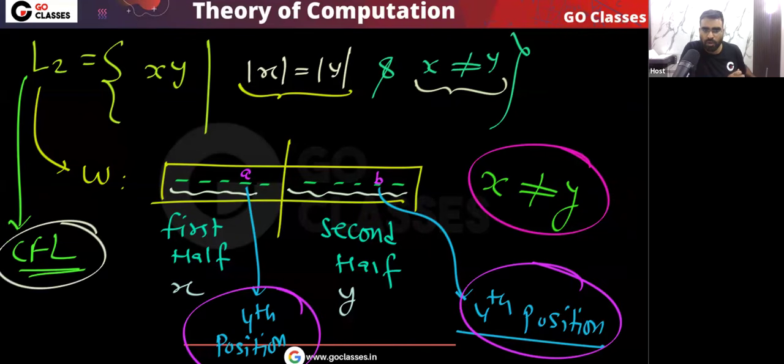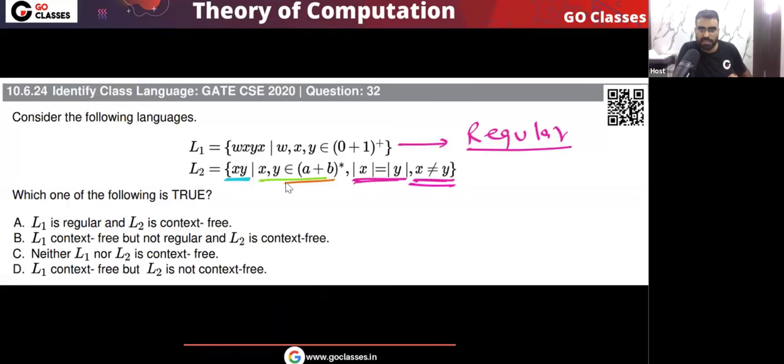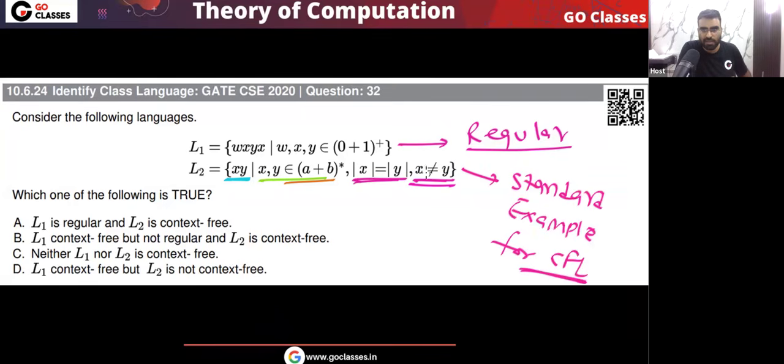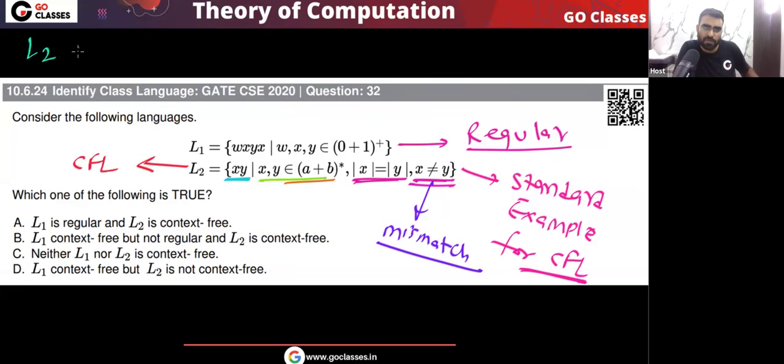Okay, I hope you understood. So remember, this is a standard example of a CFL, because here we are mismatching. So finally, I can say the answer will be: L1 is regular and L2 is a CFL. Let me tell you, L2 is a CFL, but L2 is not a DCFL.